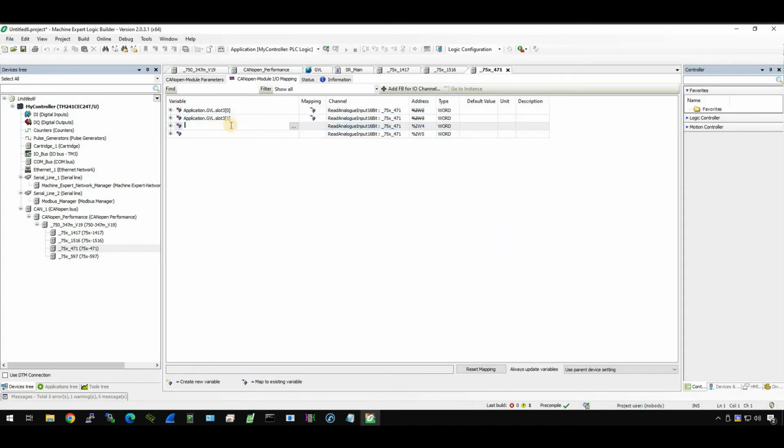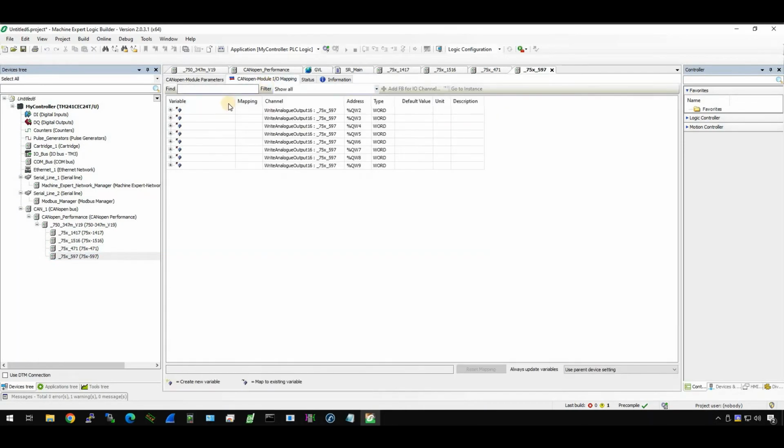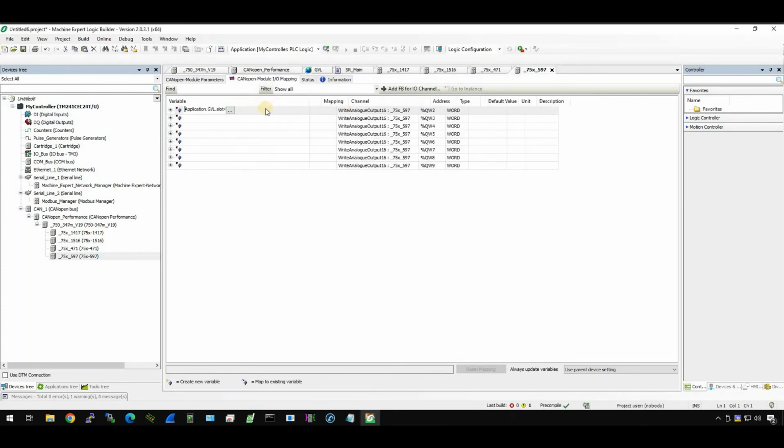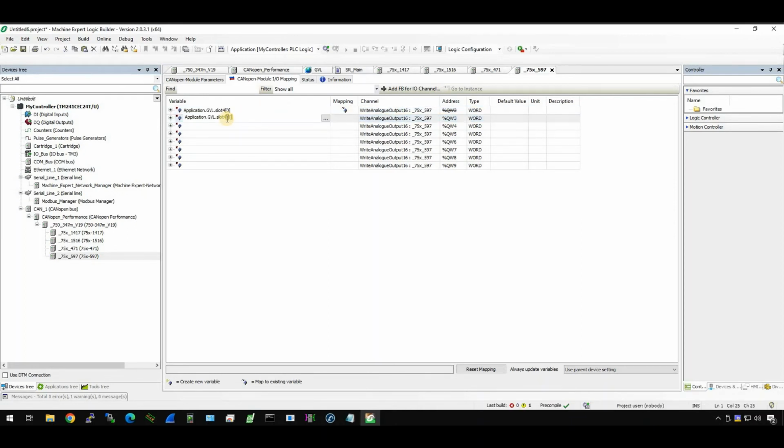1, 2, and 3. Good. And the last one, the CANopen module I/O mapping. Do the same thing, Slot0. Make this a bit longer, and 0. And then go to 1, 2.